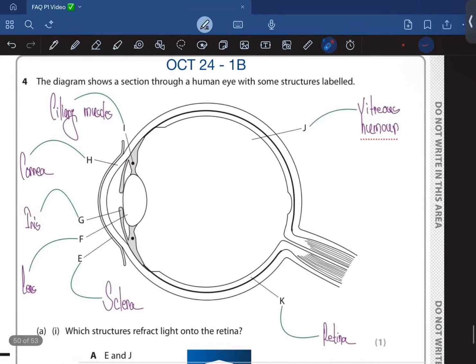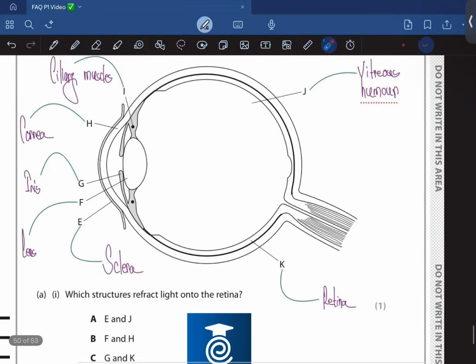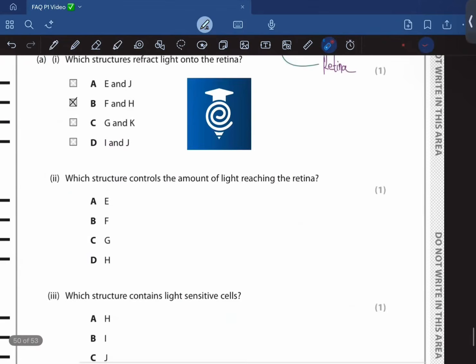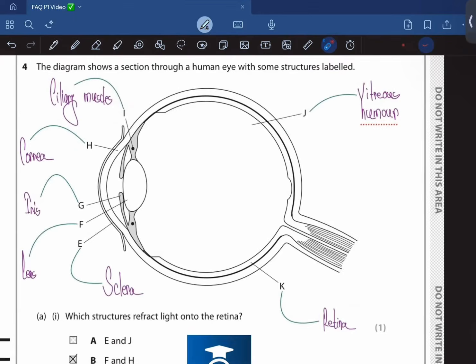The diagram shows a section through a human eye. Okay, first thing is going to be the cornea, H, and the lens, E. Which structure controls the amount of light reaching the retina? That's going to be the pupil. There's going to be the iris that controls the size of the pupil. So the iris is G.